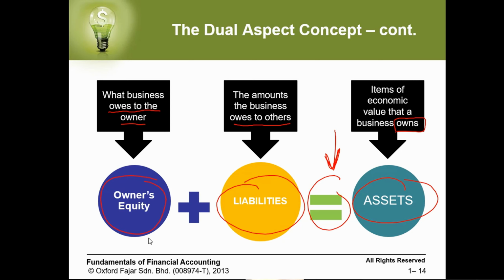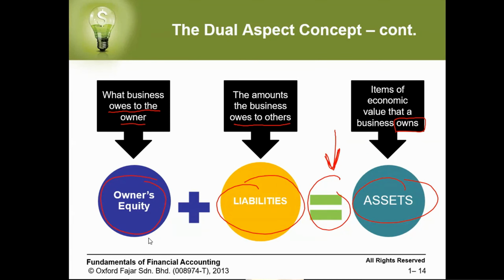Okay, so the dual aspect concept says that for everything in the business, we have two aspects: assets and claims against those assets. Assets is what the company owns. The claims against those assets have two categories.